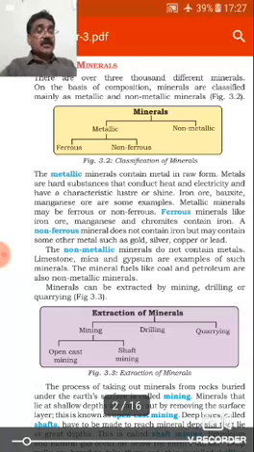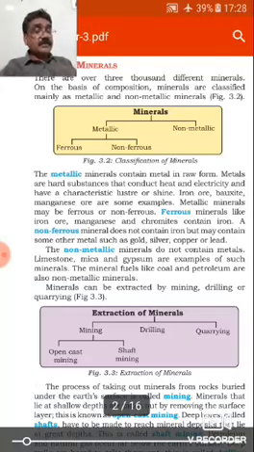Number 1, metallic. Minerals contain metal in raw form. Metals are hard substances that conduct heat and electricity and have a characteristic luster or shine. Characteristic means special feature. Iron ore, bauxite, manganese ore are some examples. Metallic minerals may be ferrous or non-ferrous.